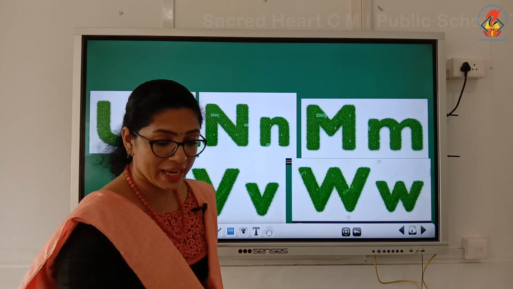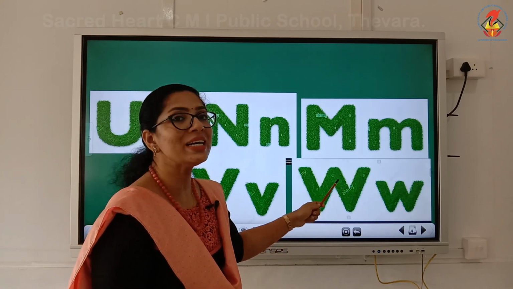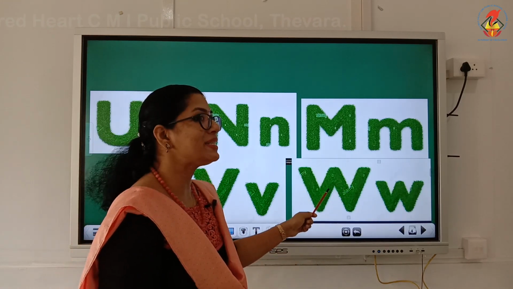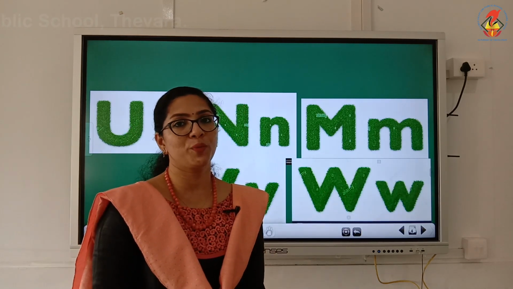Next, yes, very good, letter W. This is capital letter W and this is small letter w. What is the phonic sound for letter W? Letter W makes the sound V. Children, when you say the sound of letter W, you should hold your lips like this. V. Letter W makes the sound V.